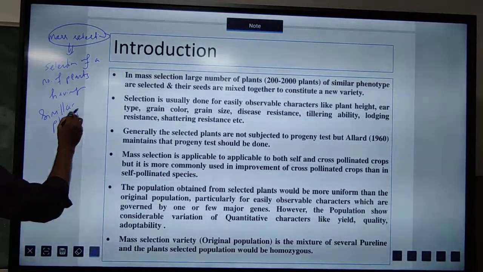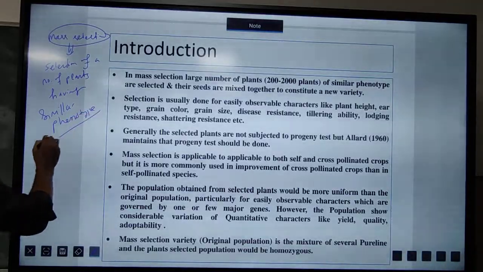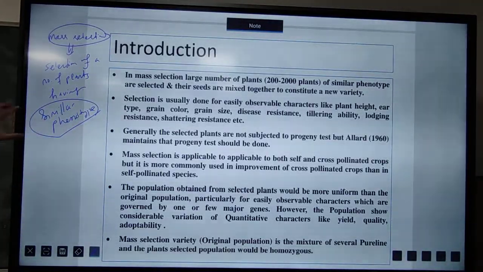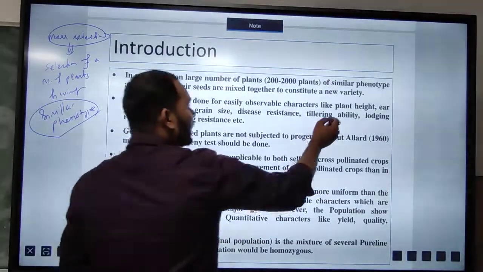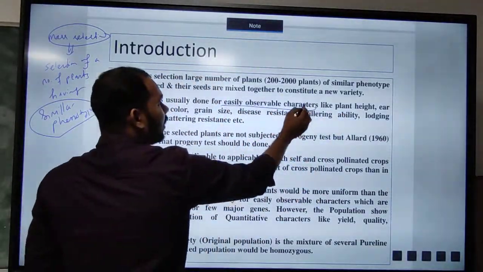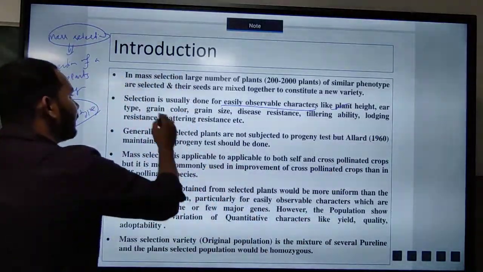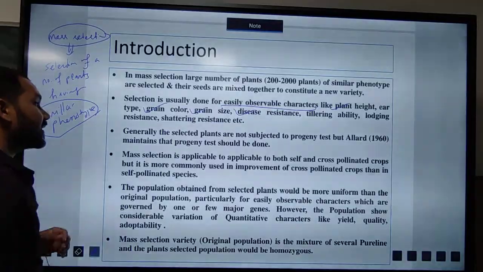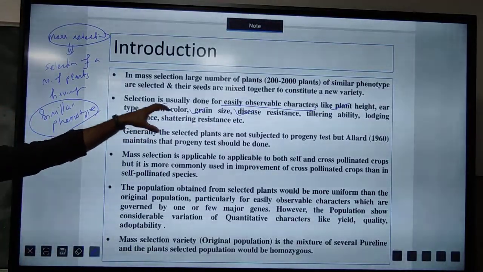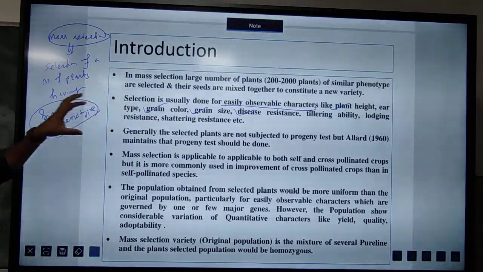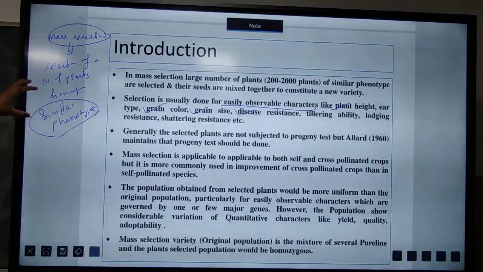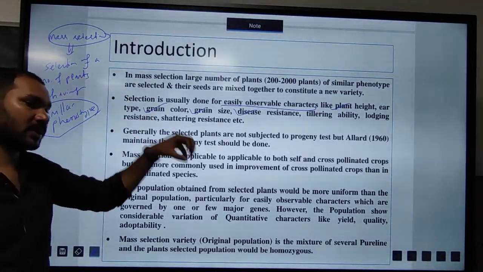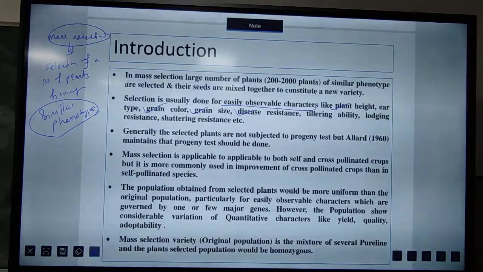So based on the phenotypic character, we will select one phenotypic character, and these are easily observable. It may be plant height, grain color, disease resistance, or grain size. Whatever phenotypic characters you have selected, based on this phenotype, all the similar phenotype plants should be selected. This is known as mass selection.